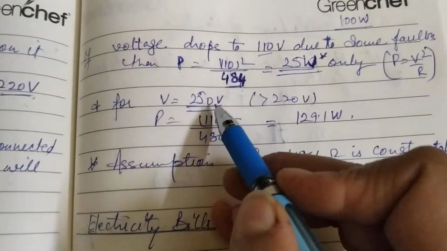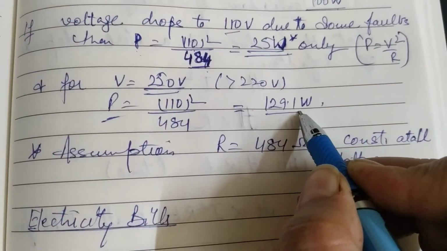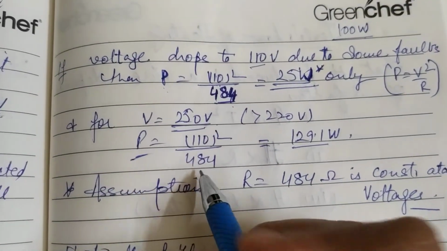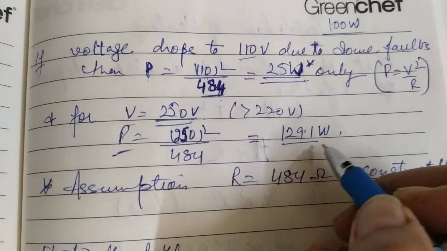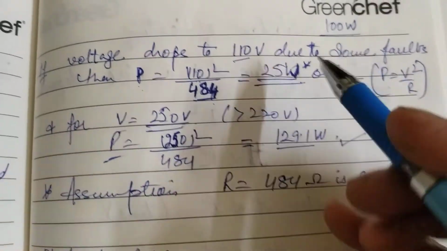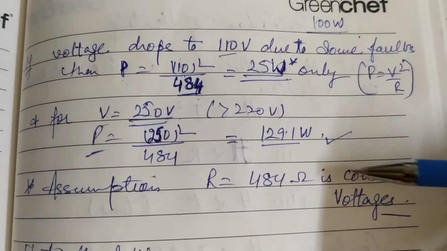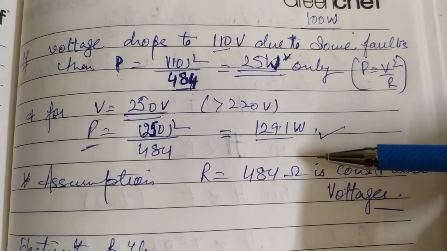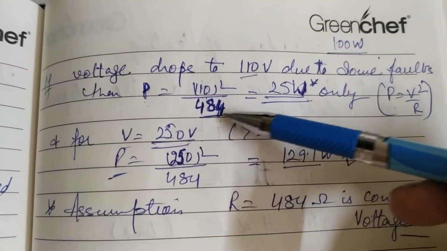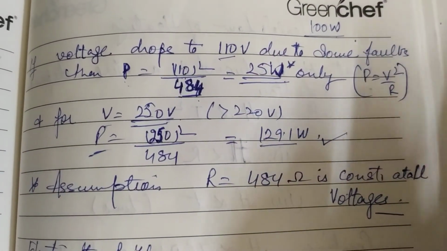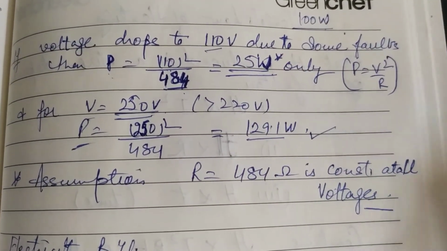Similarly, if voltage is increased to 250 volt, power will be calculated the same way with the same formula with the new value of voltage, and I will get this result. It means more than the 100 watt. Now in all these calculations I have assumed that resistance was constant, but otherwise resistance also changes with the voltage. So it is only approximately taken that 484 was a fixed resistance of that bulb, because the bulb's resistance increases with the increase in temperature of the filament of the bulb, that we all know.